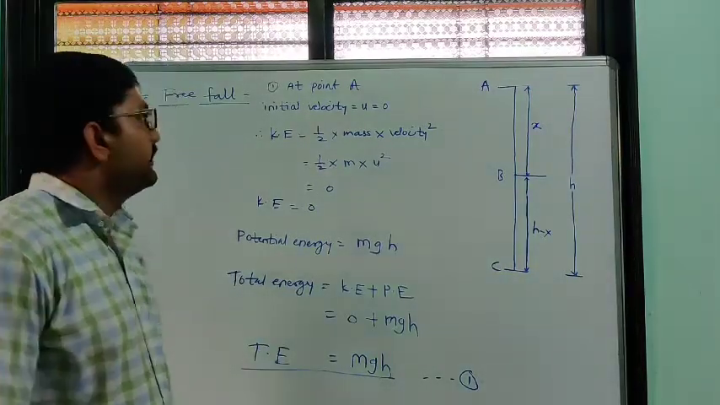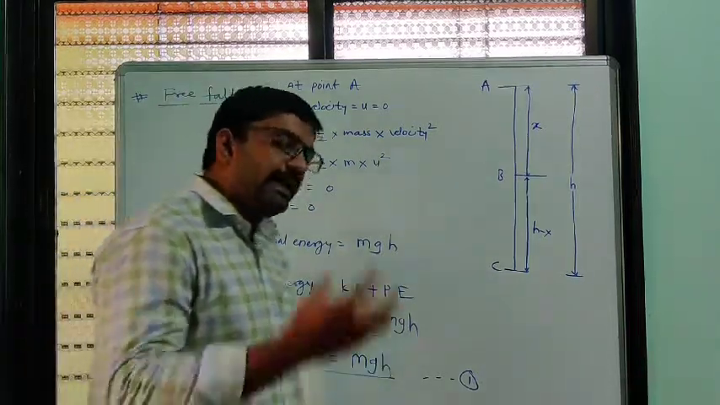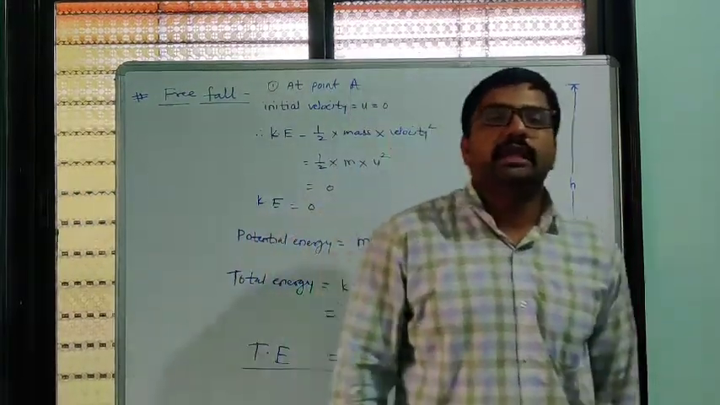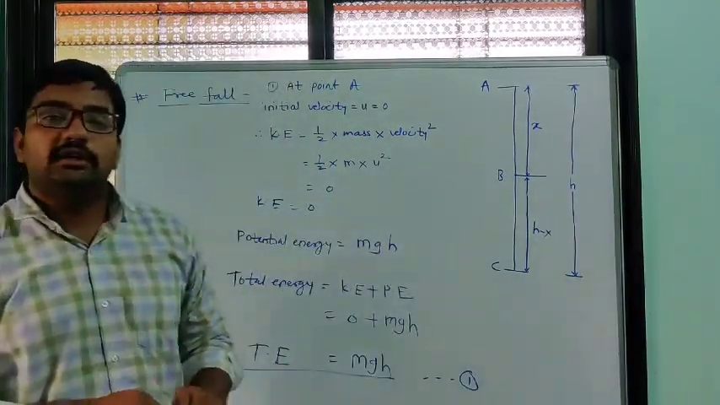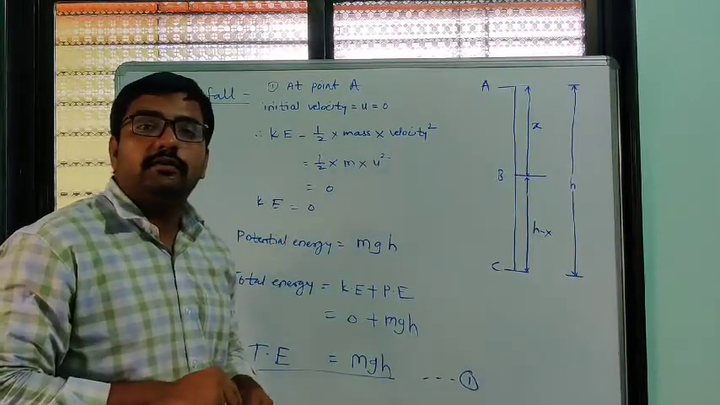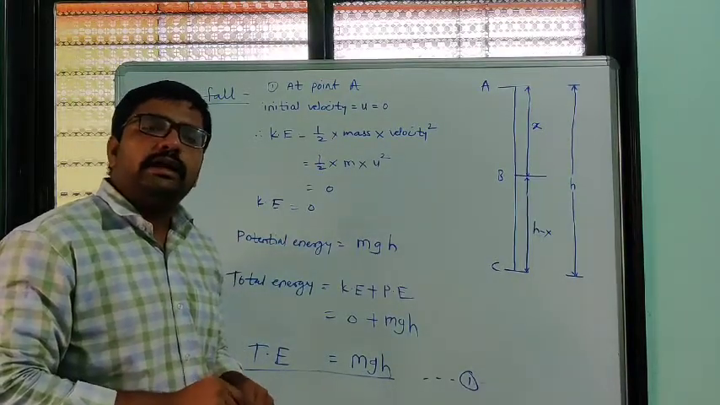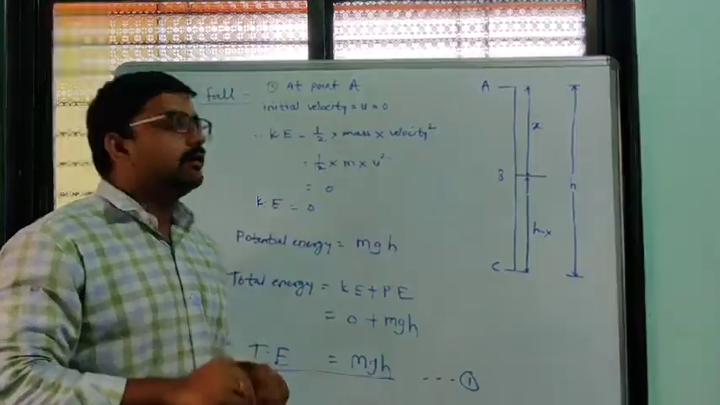Next topic we have to see is free fall. We know Earth has an attracting power that we call the gravitational force. Any object, Earth tries to pull towards itself, towards the center of Earth. Due to that, the object falls towards the center of Earth.